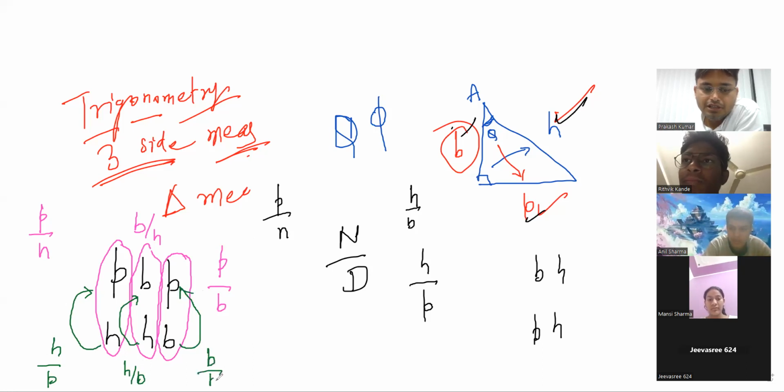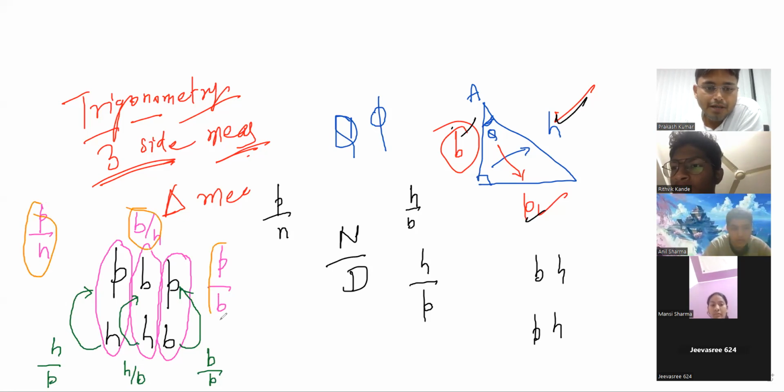These are the 6 ratios. If you have to make a ratio taking any two sides, these are the 6 possible ratios: P by H, B by H, P by B, H by P, H by B and B by P.